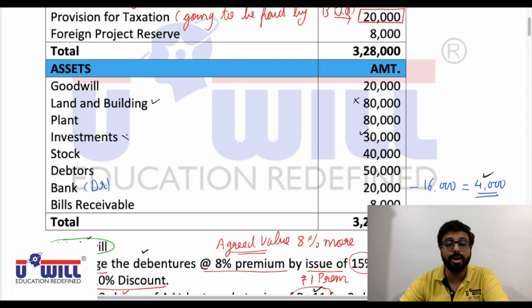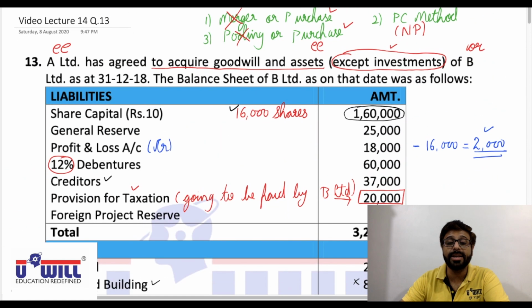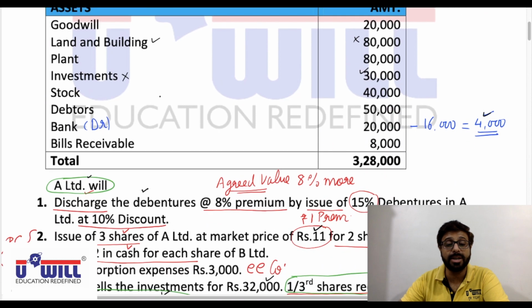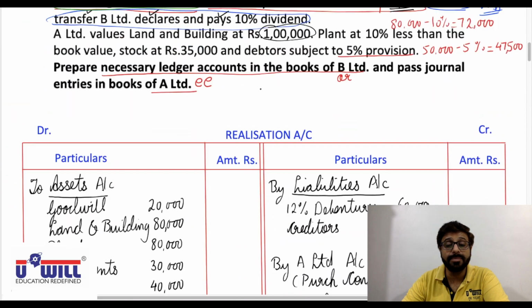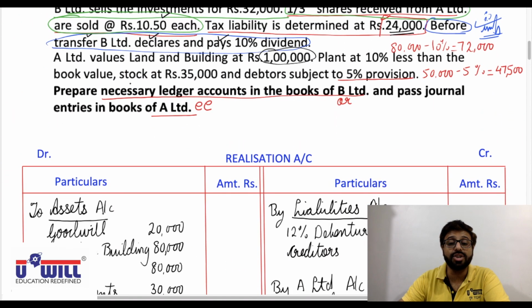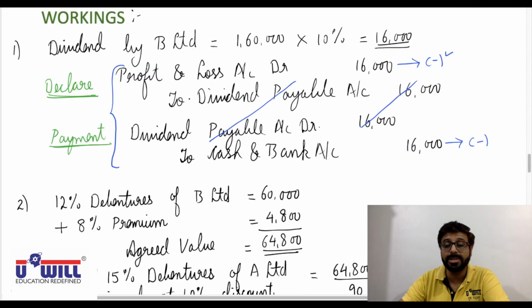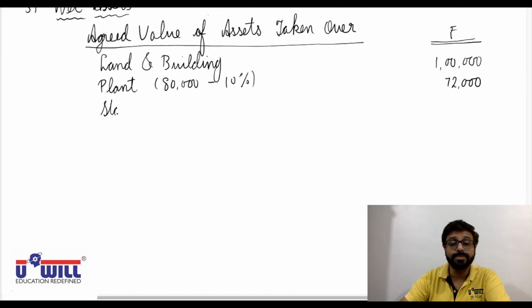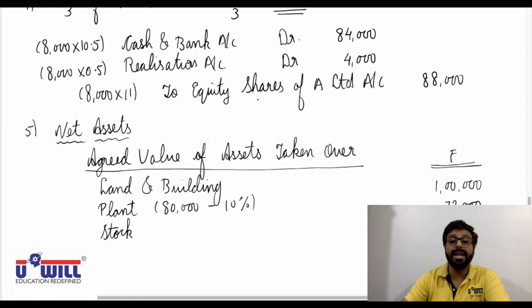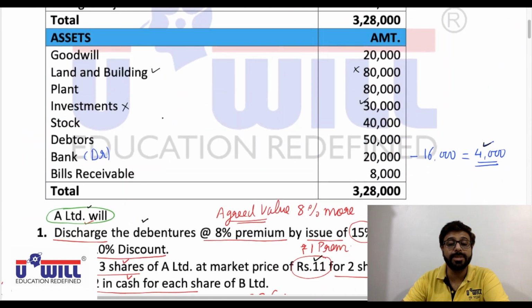Then after plant, which is the next asset? Investments. But investments are not taken over. Okay, all assets were taken over except investments. Investments are not taken over. Stock. Is any agreed value for stock given here? No. That means, okay, stock is given. Stock at 35,000. Okay, so stock's agreed value we will take 35,000. Then after stock, which is the next asset?